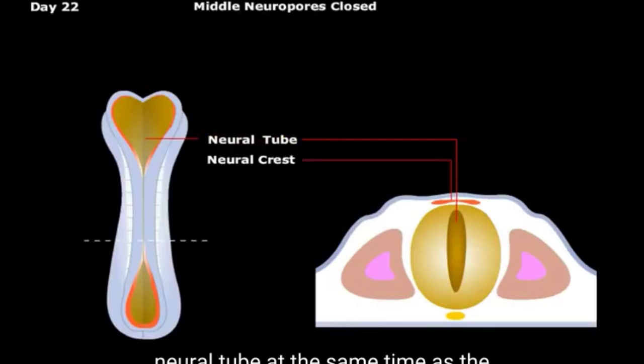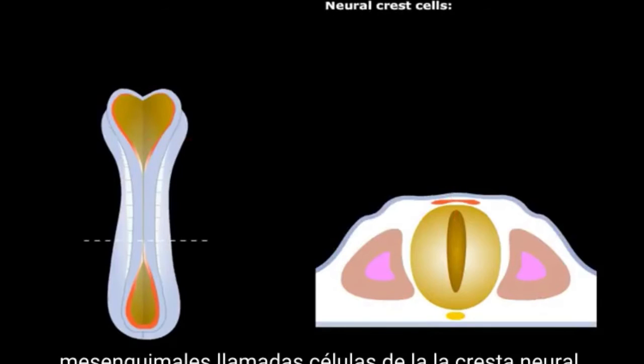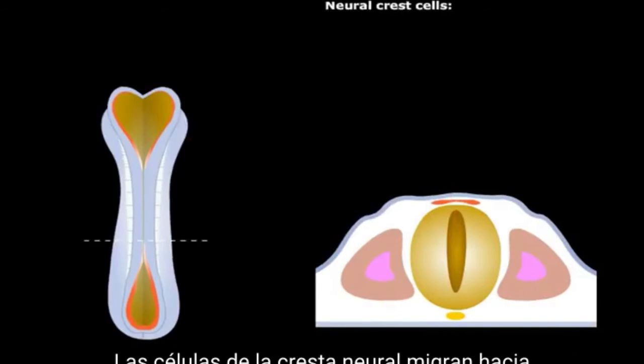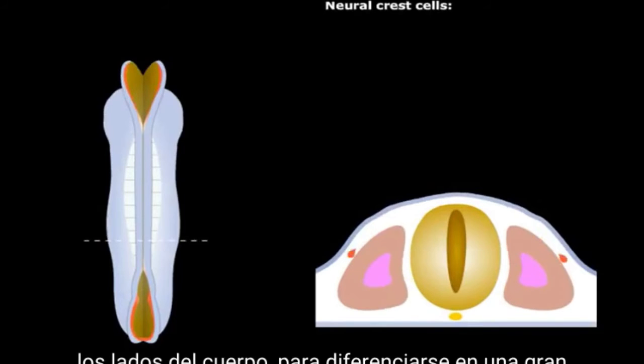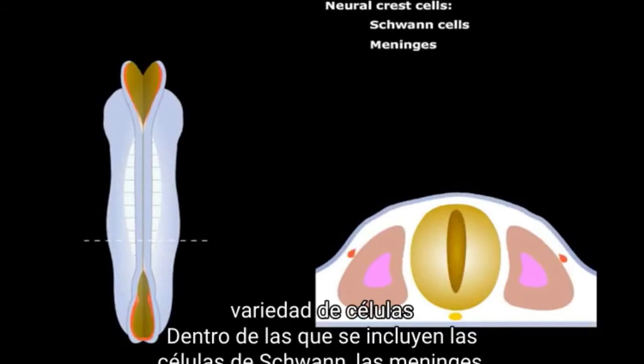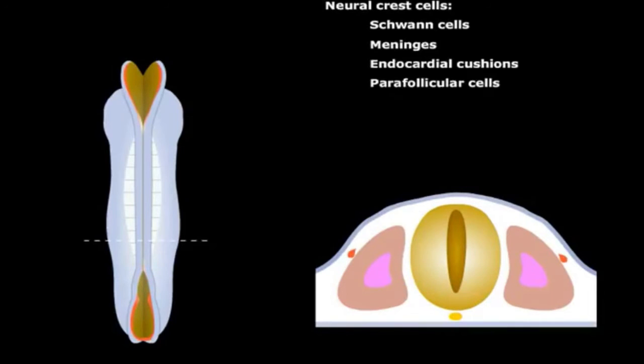At the same time as the neural folds fuse, a population of cells separates from the tips of the neural folds to become a mass of mesenchymal cells called the neural crest. The neural crest cells migrate throughout the body to form a wide variety of cell types, including Schwann cells, the meninges, endocardial cushions, parafollicular cells, and the adrenal medulla.